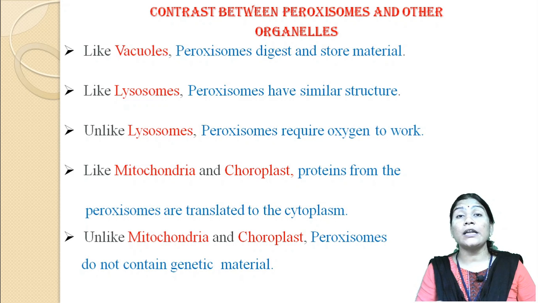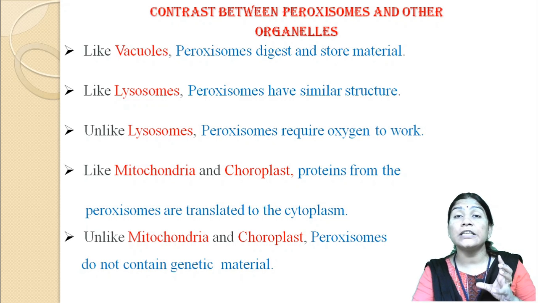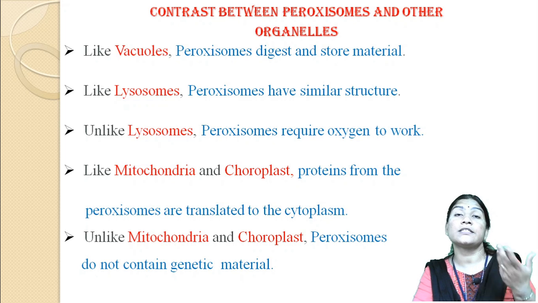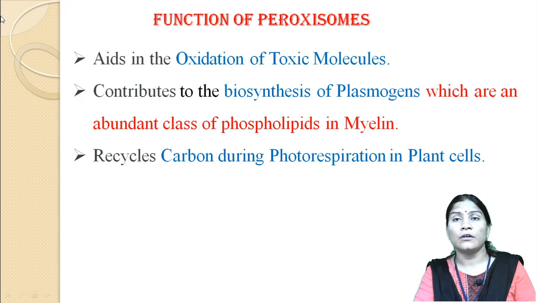Like the mitochondria and the chloroplast, proteins from the peroxisomes are translated in the cytoplasm. But unlike the mitochondria and the chloroplast, peroxisomes do not contain genetic material which is transferred from one generation to the next generation.